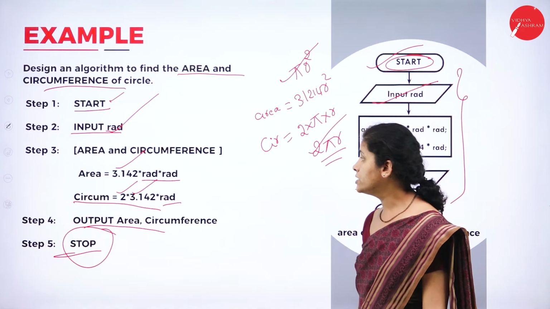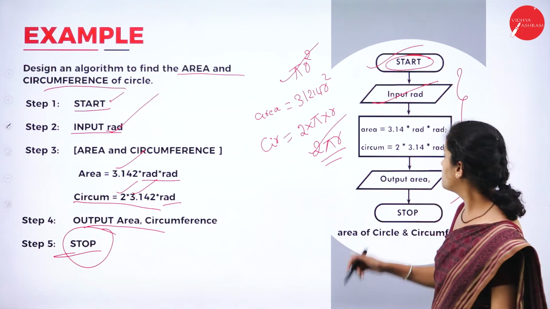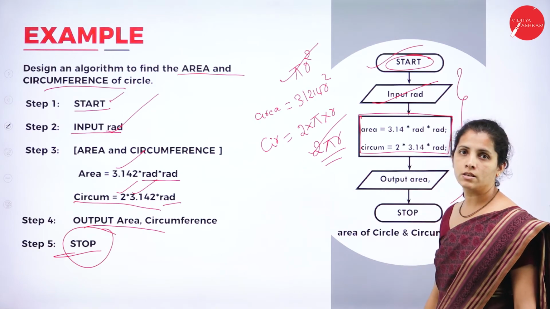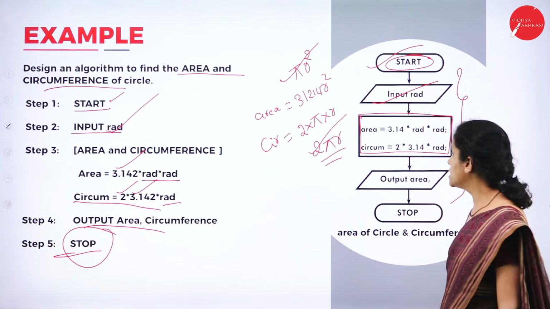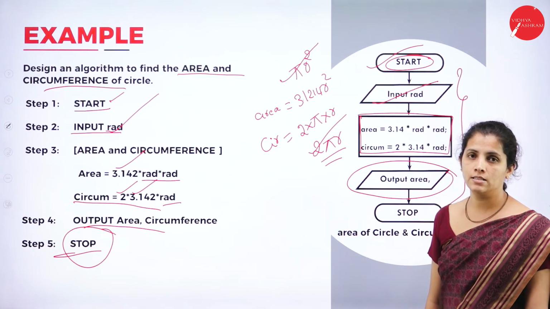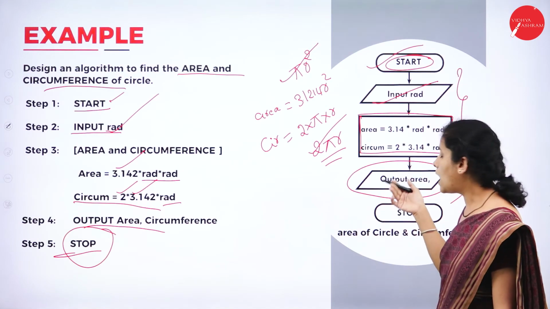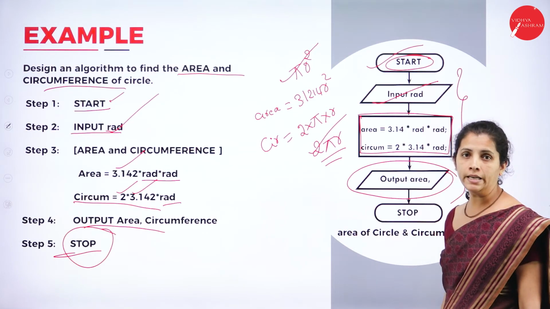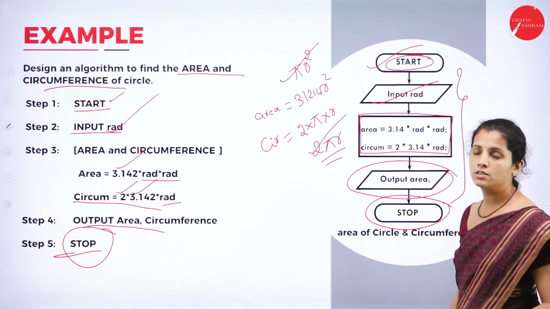So, what calculation do I want to perform? I want to find the area as well as the circumference, and I'm going to write that inside the rectangle box. Once I'm done with the area and circumference, I just want to output them. So, I'm going to use the parallelogram once again to output the area as well as the circumference. Once I'm done with printing, I just want to stop. For that, I'm going to use stop.